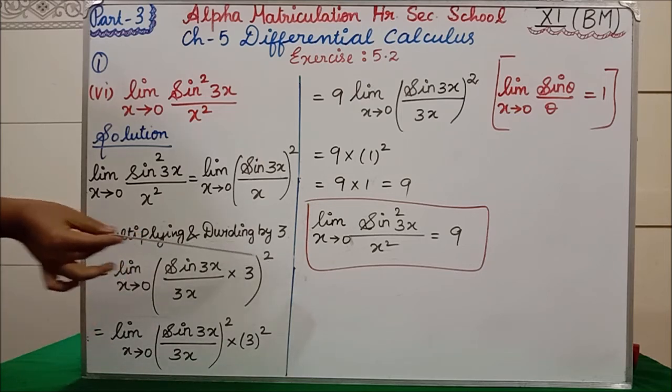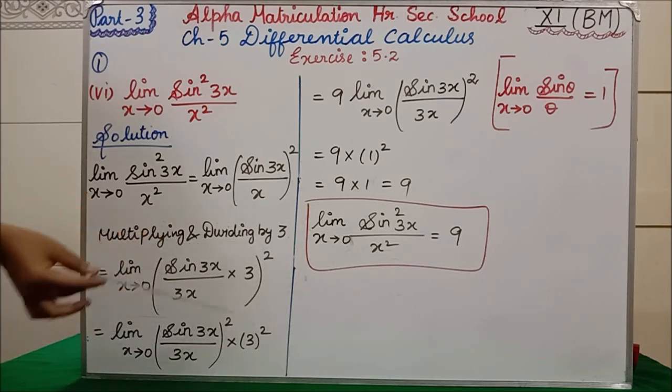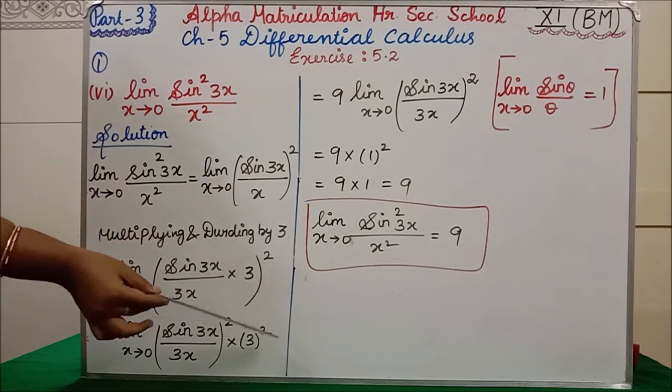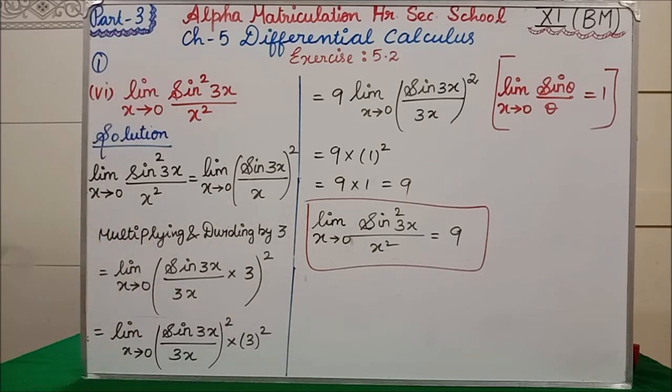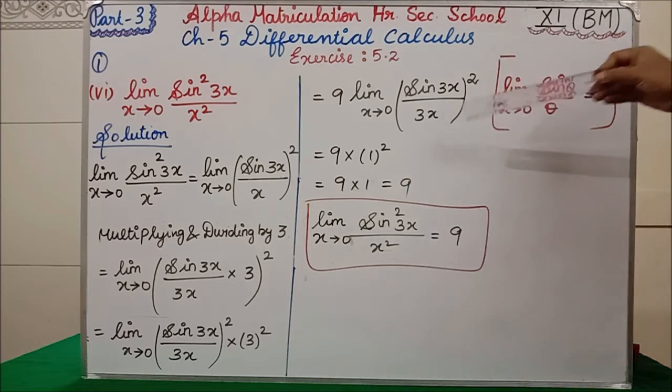This whole square applies to this as well as to this. So 3 into 3, the whole square, and the answer is 9. 9 is a constant, so bring it before the limit. In the next step we have written 9, limit x tends to 0, sine 3x by 3x the whole